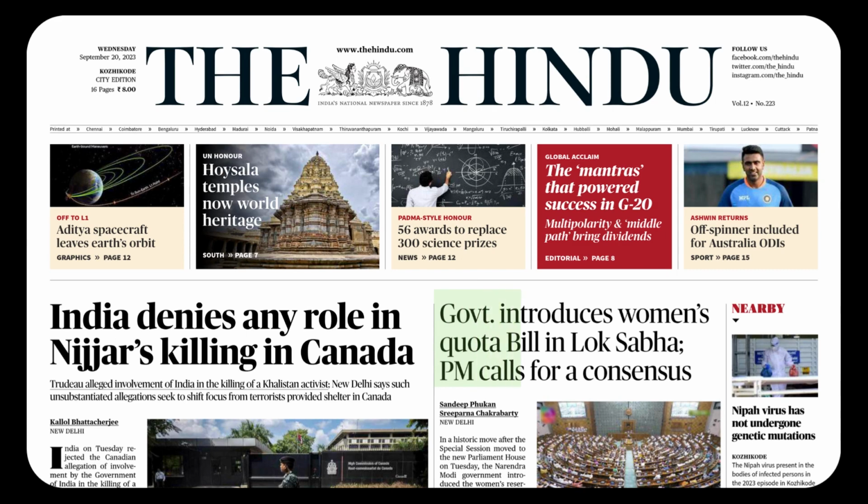Now we come to the next item. Government introduces women's quota bill in Lok Sabha. PM calls for a consensus. So when we read, we must read in terms of idea units. So chunking must be followed in reading. Government introduces. Who does what is the sentence pattern. Who introduces? Government introduces. Introduce is a beautiful verb here.